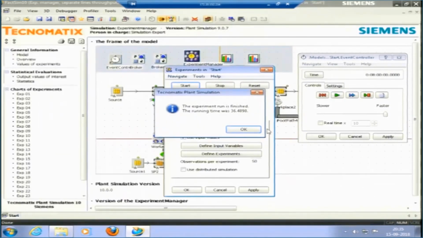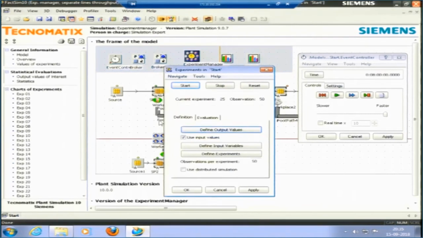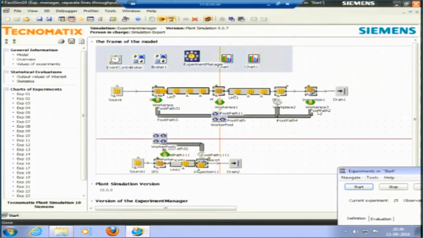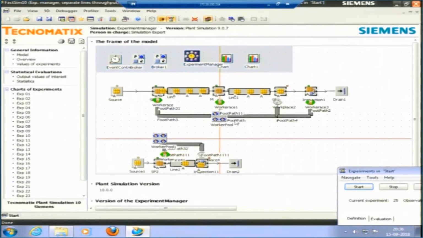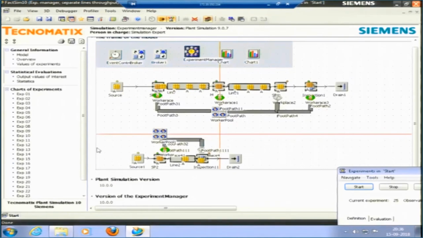So, it has generated a report. Total running time for the simulation is 36 seconds. 25 into 50 is 1250. It has run 1250 experiments in 36 seconds. Okay. So, this is my report. Let me keep it here, I would not close it. This is my report, it is telling us, okay, this is the simulation, this is the final picture that we are getting here.